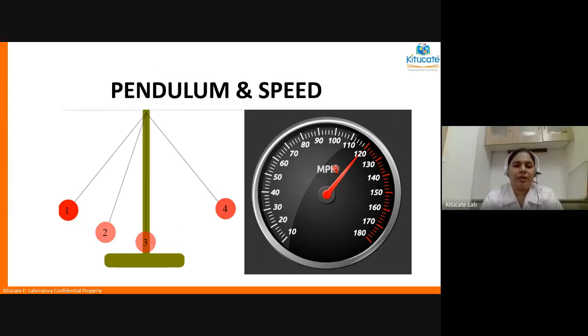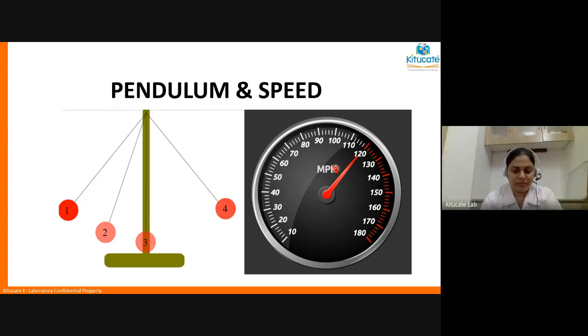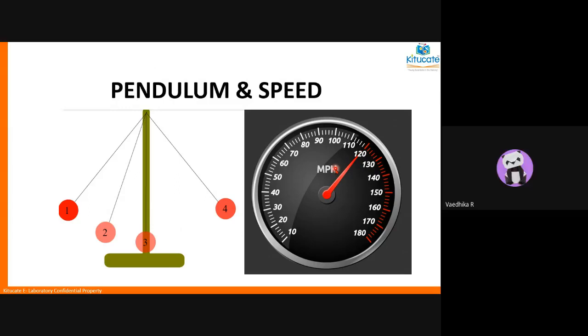Okay. All right. Vedika, you tell me how many different types of motion we learnt about last class. Circular motion, oscillatory motion, rectilinear motion, and that's it, right?